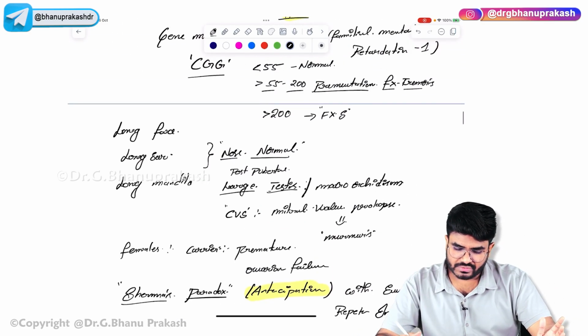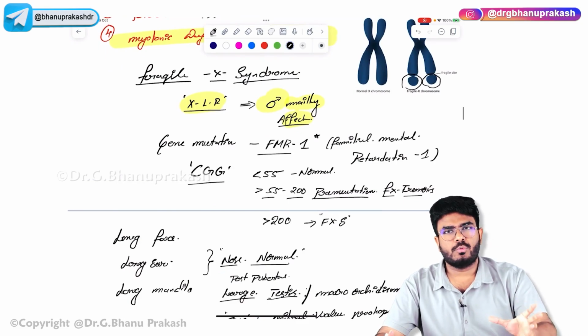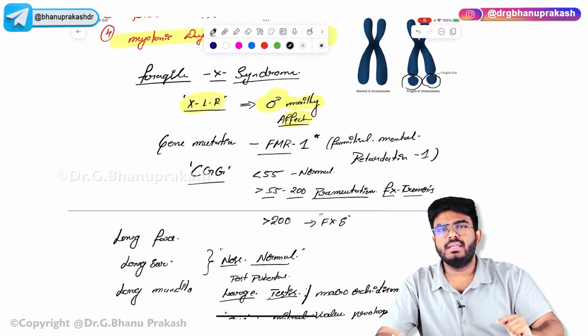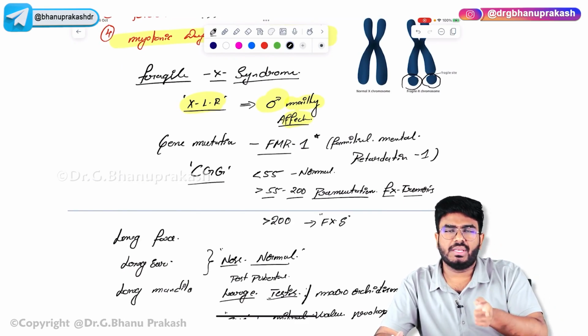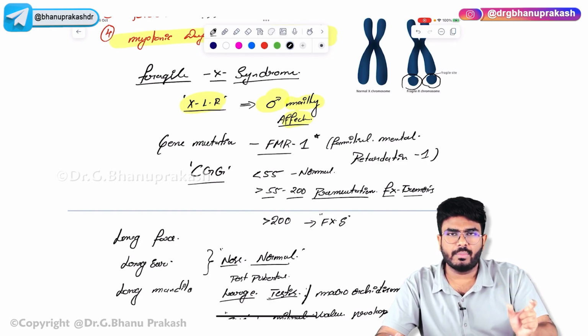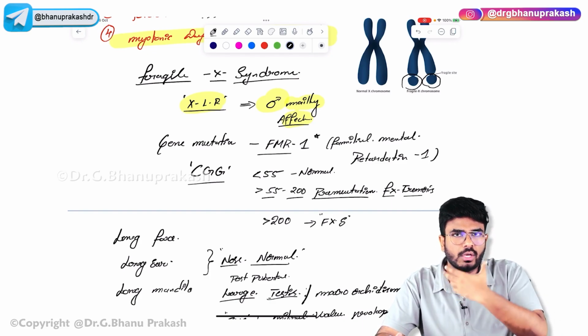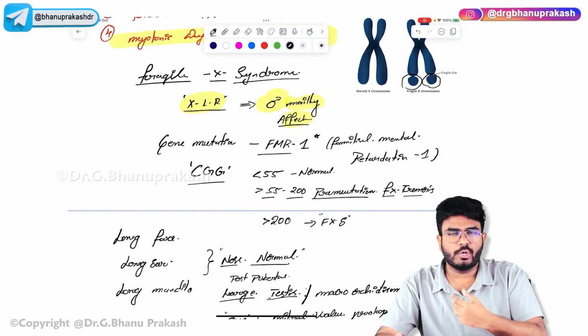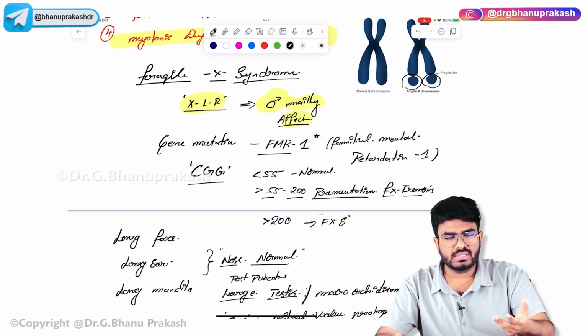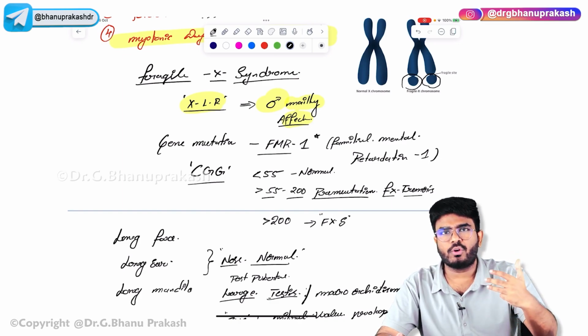The important points regarding fragile X syndrome: the X chromosome is not going to stain properly, so it looks like a fragile X. The repeat is the CGG repeat because of an FMR1 gene mutation. FMR1 stands for familial mental retardation. The face is going to be long, the ears long, the mandible long, but the nose is of normal size. Post-pubertal, these patients are going to have bigger testes, called macroorchidism.